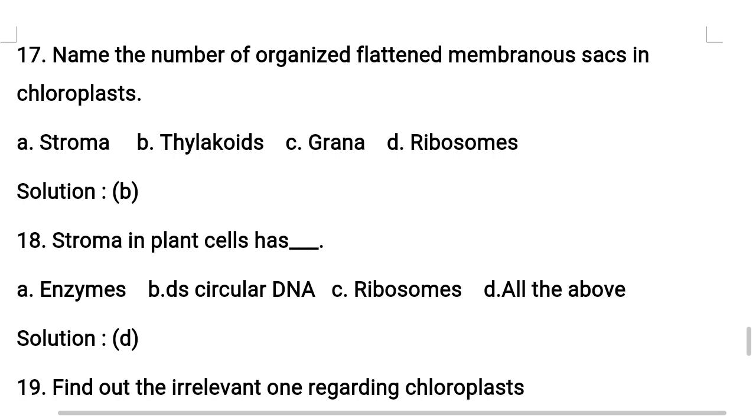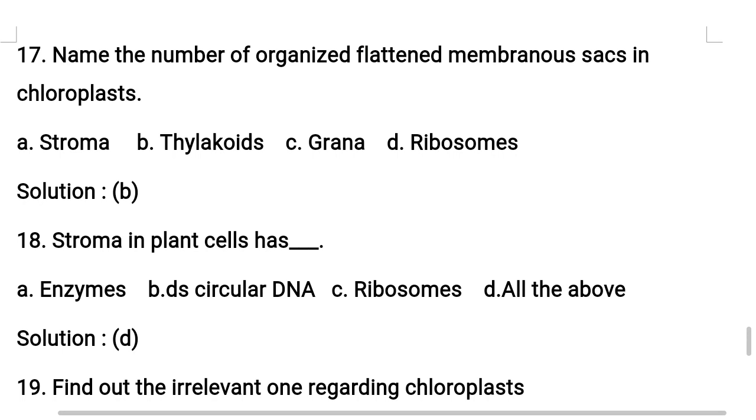In addition, there are flat membranous tubules called the stroma lamella. Then what is the role of stroma lamella? Connecting the thylakoids of different grana. It helps to connect the thylakoids of the different grana in the stroma. Understand?